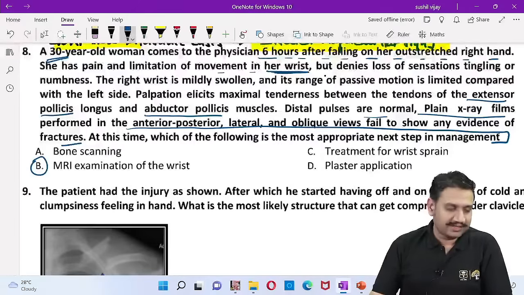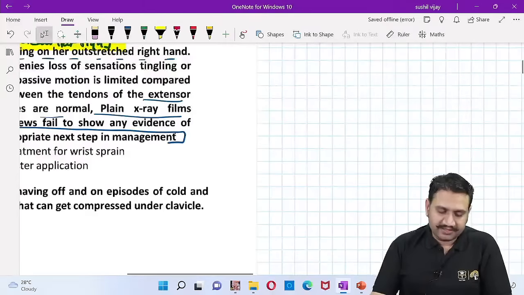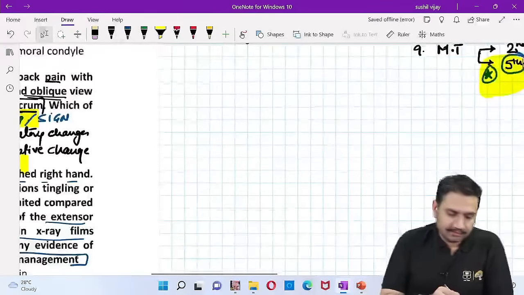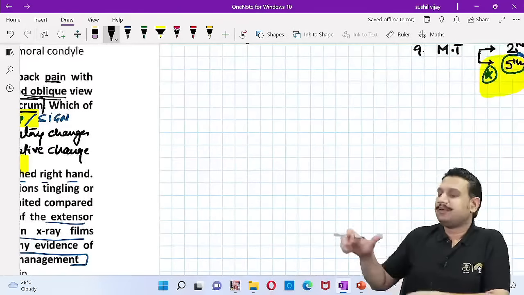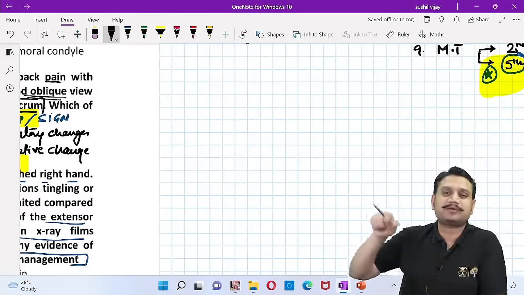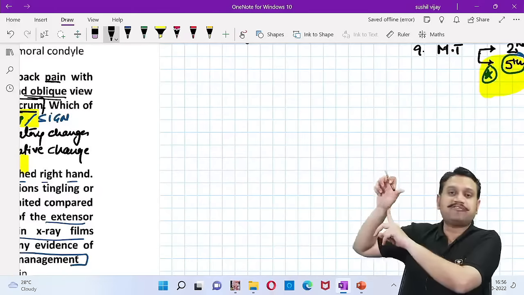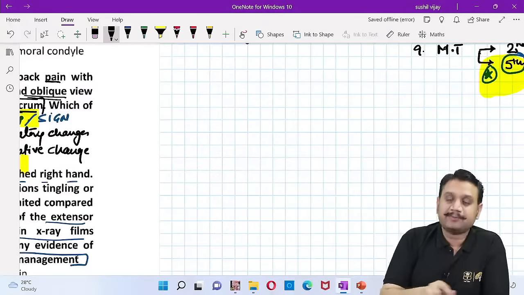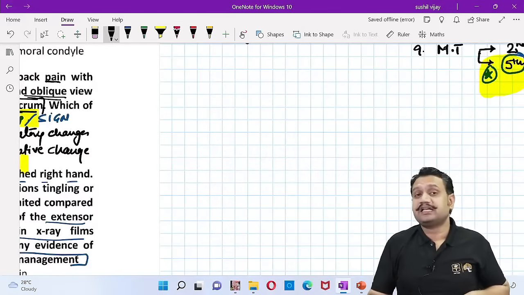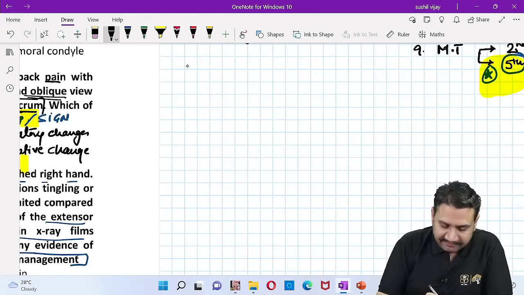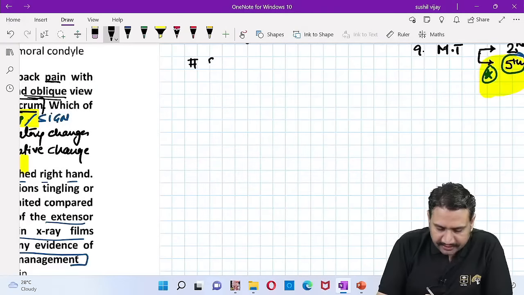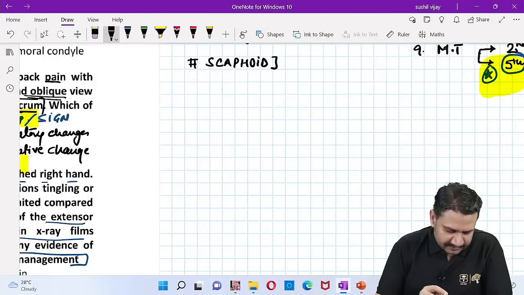Why? What is the diagnosis we are expecting here? So the patient in question number 8 is most likely a case of what? The pain between the tendons of extensor pollicis and abductor pollicis, most likely in the snuff box. The anatomical snuff box tenderness signifies what trauma? We know that it's a fracture of the scaphoid, right? And what is so special about the scaphoid we already know? It's an acute case.